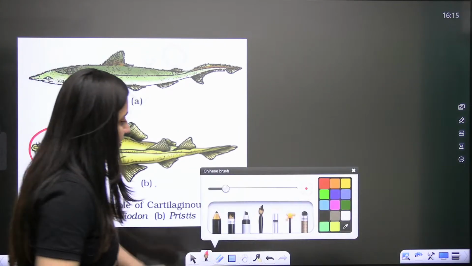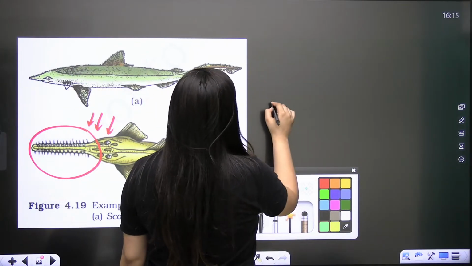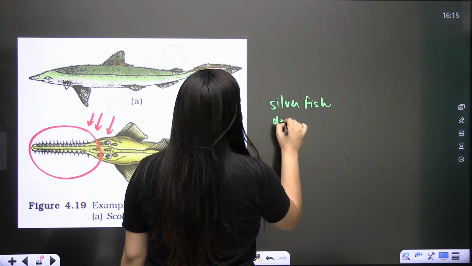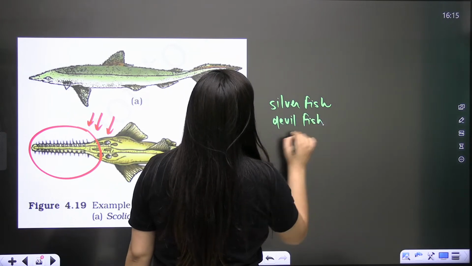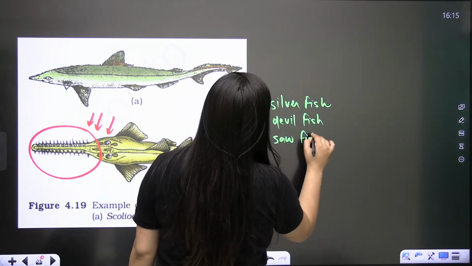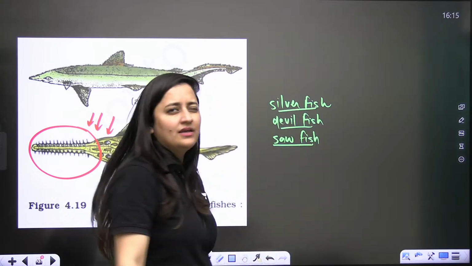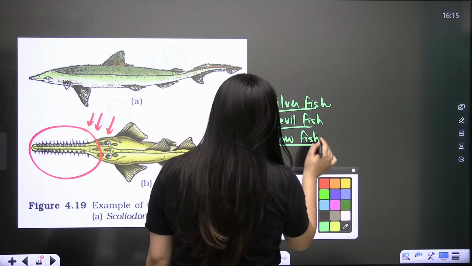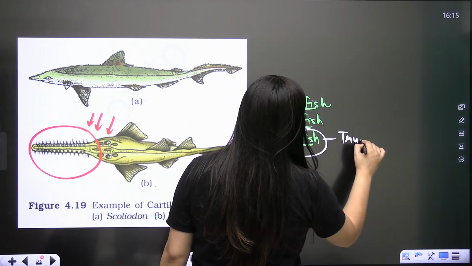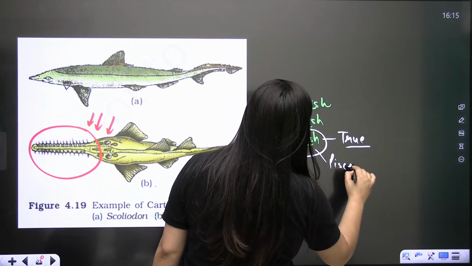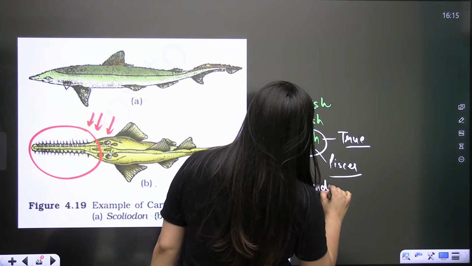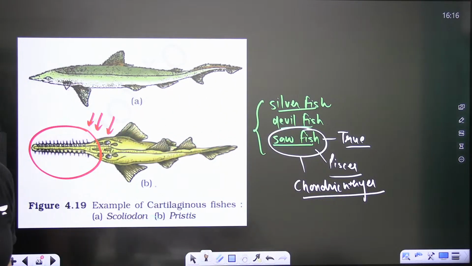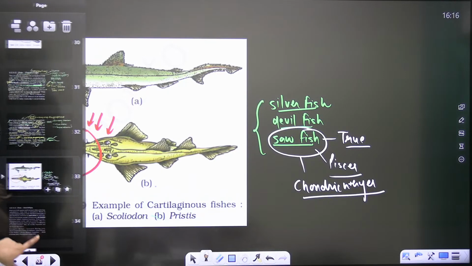In the paper, they can ask you this question. I think I told you before. Let's say they are asking out of silverfish, devilfish, and sawfish, which one is a true fish? The answer will be sawfish. It is a true fish because it belongs to superclass Pisces and to class Chondrichthyes. So this one is a true fish, the sawfish, Pristis.